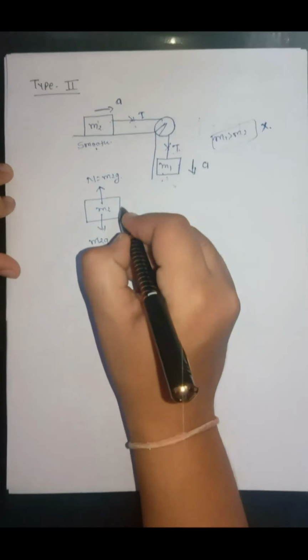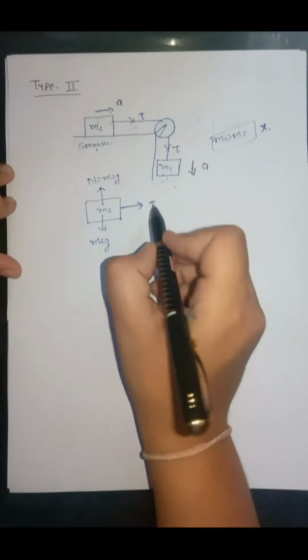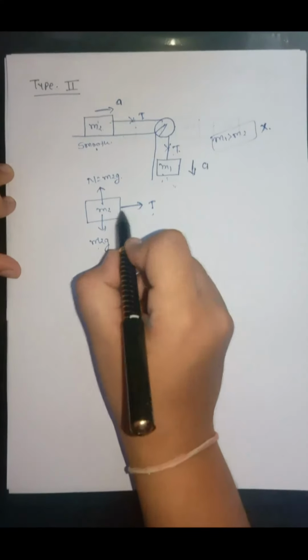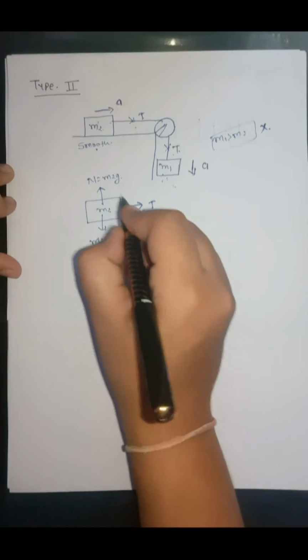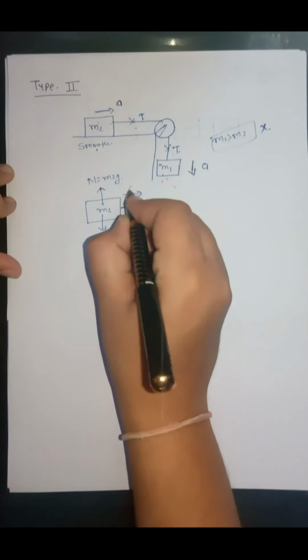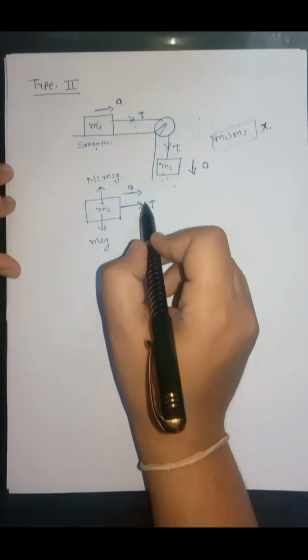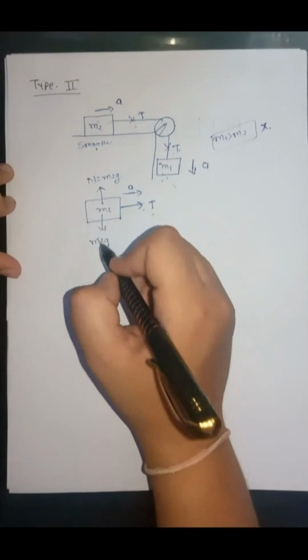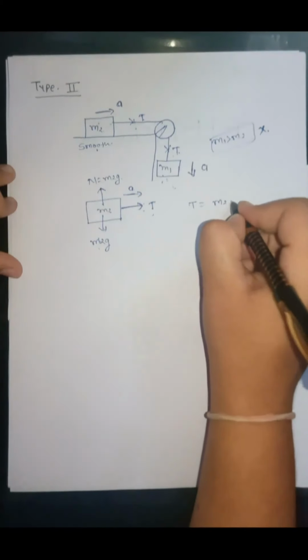In the horizontal direction, only one force is acting, that is tension force, and tension force is always acting away from the object. And due to this, the object is moving in this direction with acceleration a. So if we write the equation for the block m2, we can write T is equal to m2a.